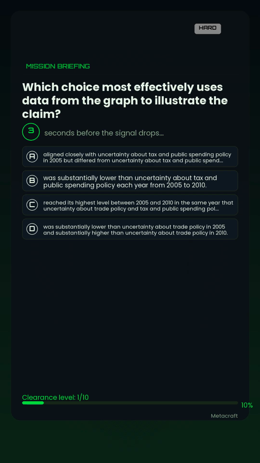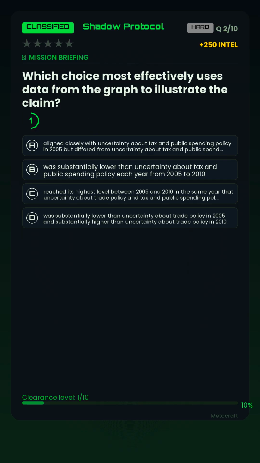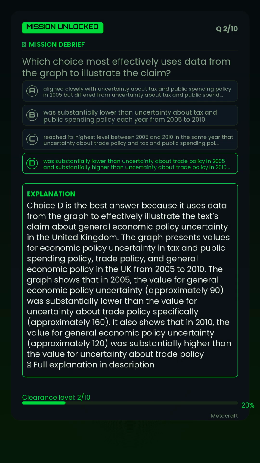Option C. Reached its highest level between 2005 and 2010 in the same year that uncertainty about trade policy and tax and public spending policy reached their lowest levels. Option D. Was substantially lower than uncertainty about trade policy in 2005 and substantially higher than uncertainty about trade policy in 2010. The correct answer is D.